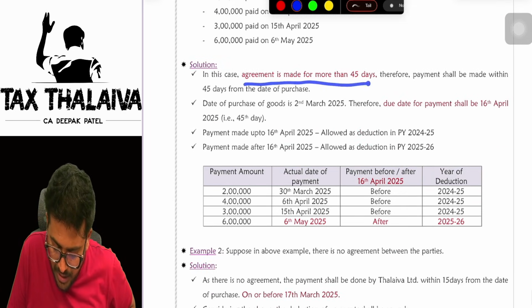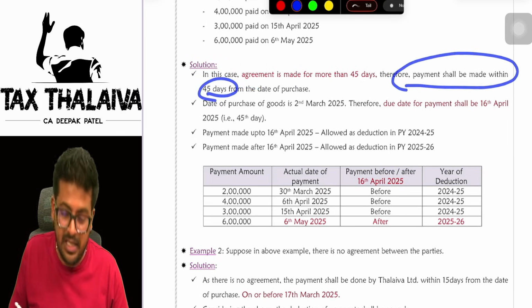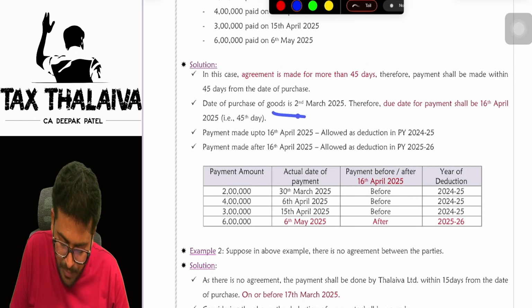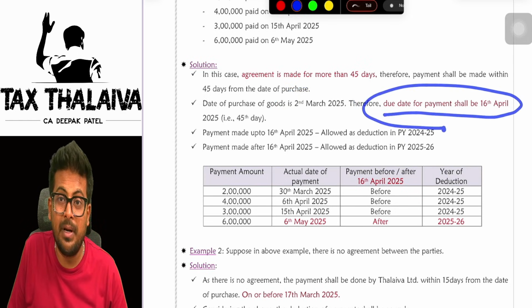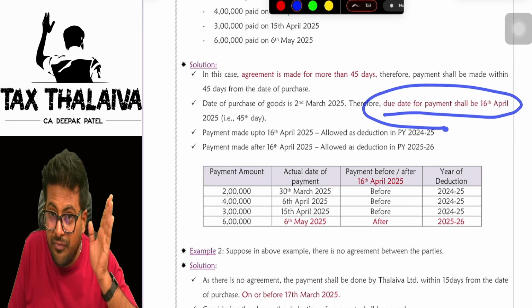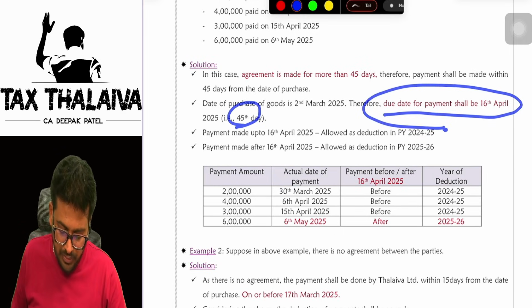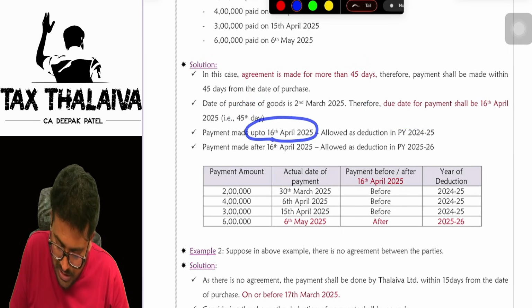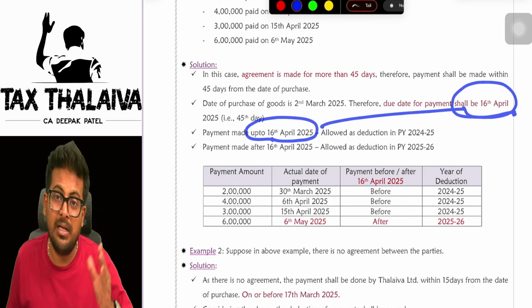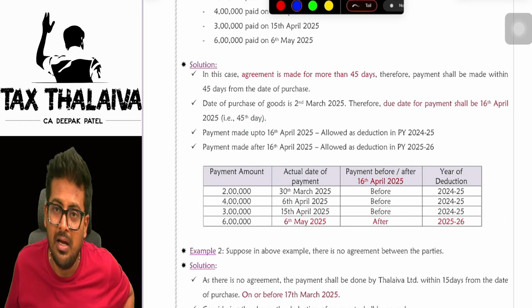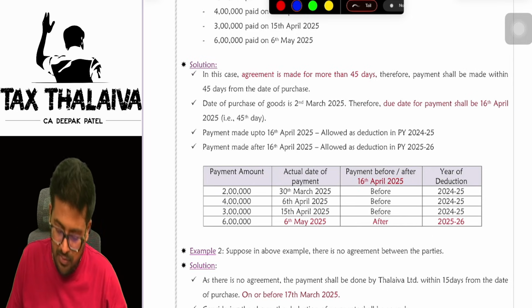In this case, agreement is made for more than 45 days. Therefore, payment shall be made within 45 days from the date of purchase. Date of purchase of goods is 2nd March. Due date for payment is 16th April. Why 16th April? That is the 45th day from the date of purchase. Payment made up to 16th April will be allowed in the same year, but the payment made after 16th April will be allowed in the next financial year.